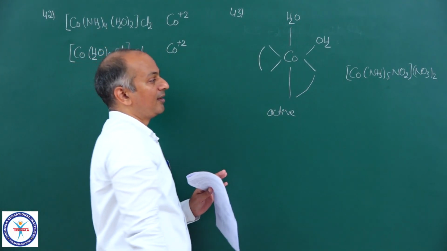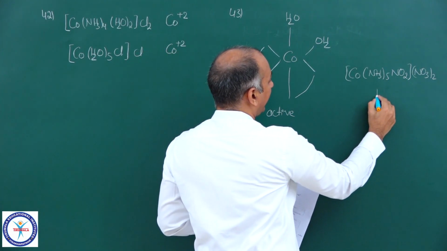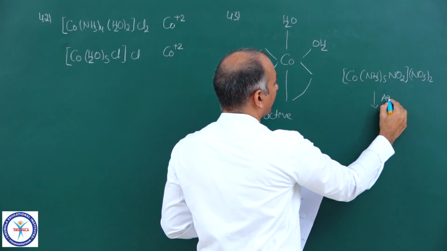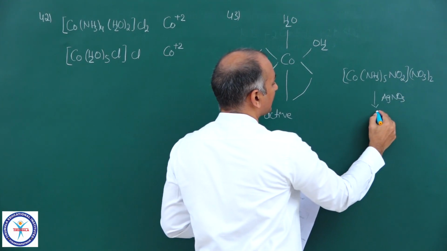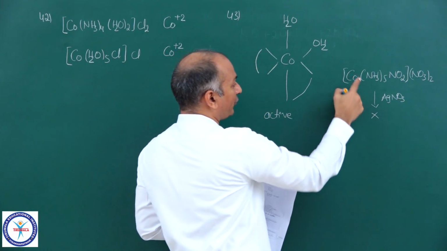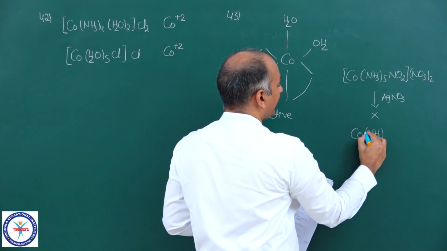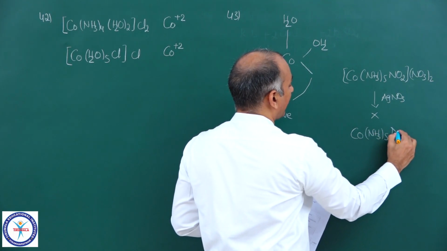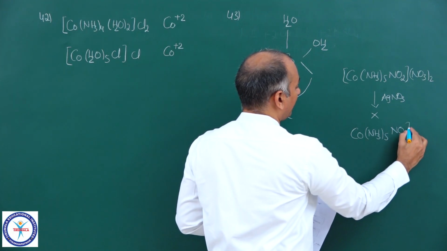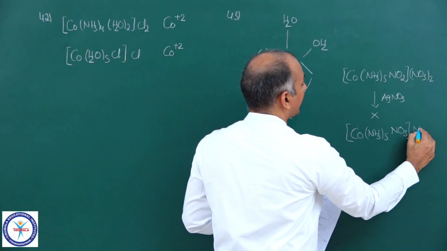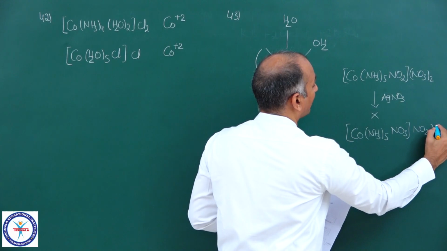Now if you add AgNO3 to this complex, nothing happens. But if you take its ionization isomer, Co NH3 taken 5 times NO3, and outside there is one NO2 and one NO3,